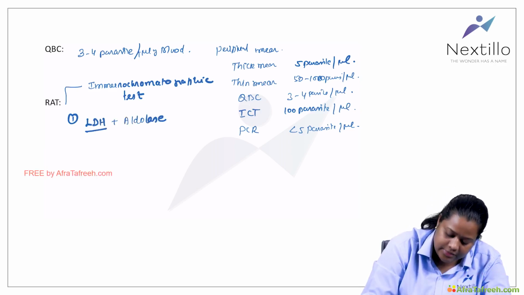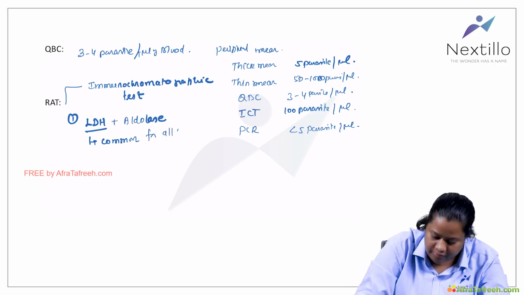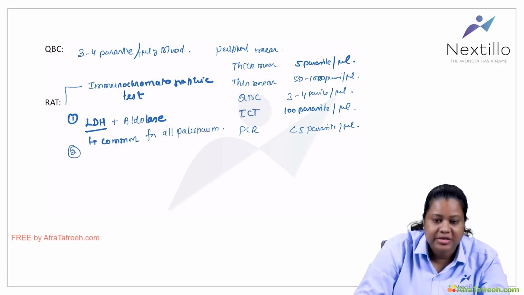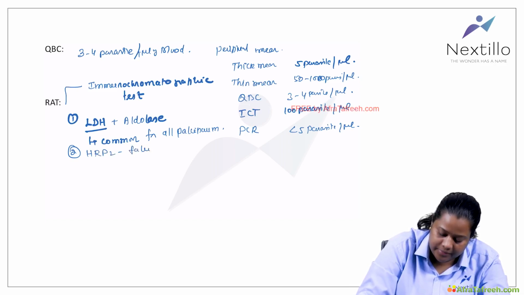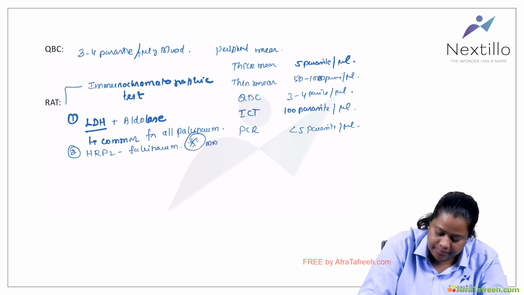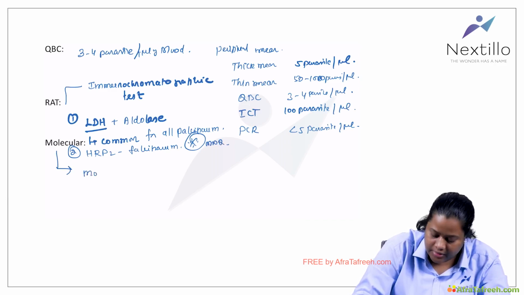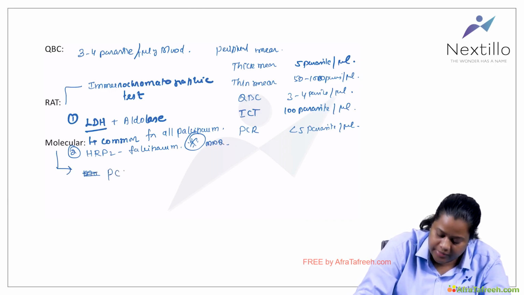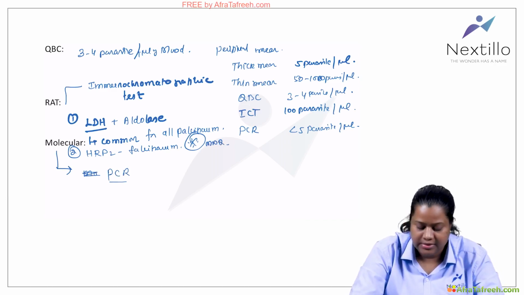So this LDH will be common for all Plasmodium species. If I have to do specifically for falciparum, then I have to do histidine-rich protein 2, that is for falciparum. Okay, this is a very important MCQ. Right. So now I can do the molecular methods also to detect the parasite from the samples.